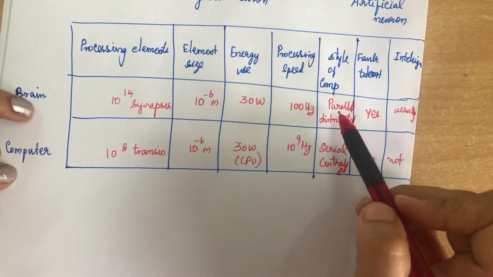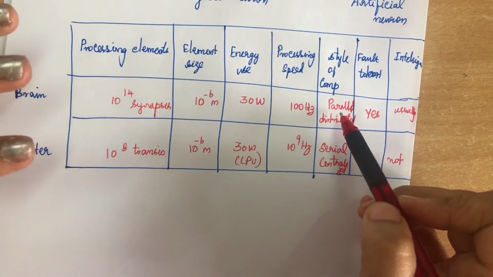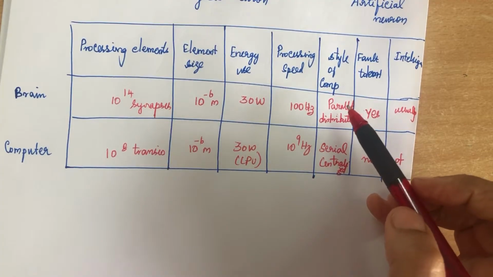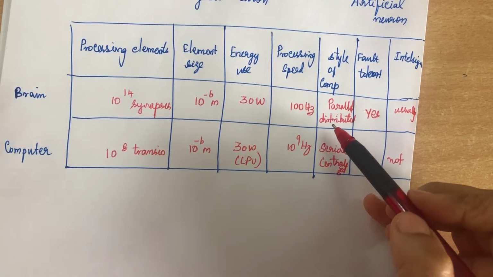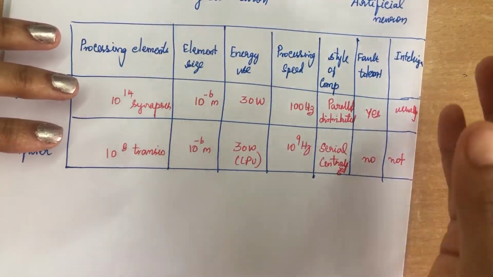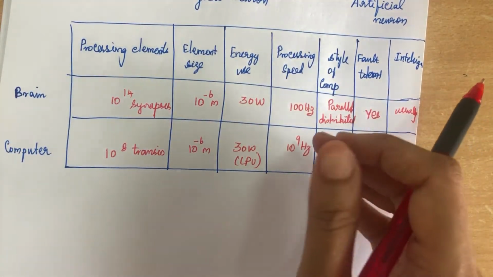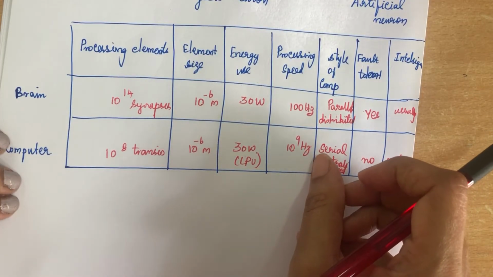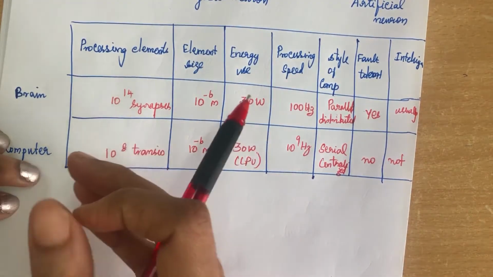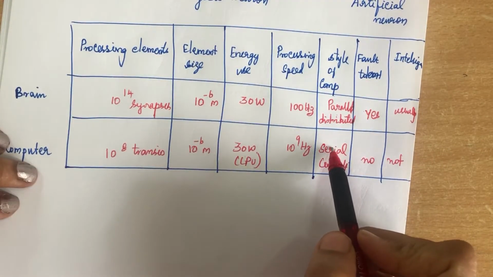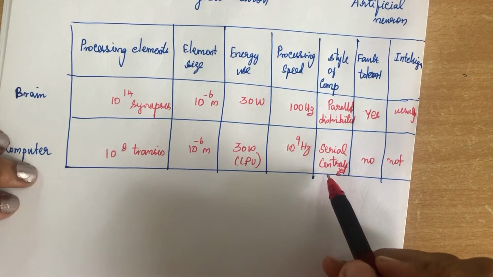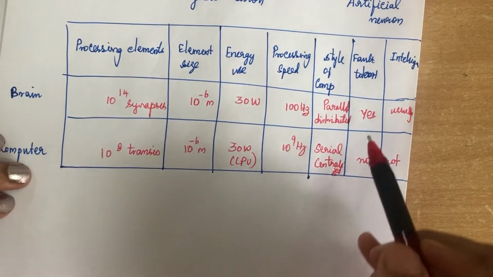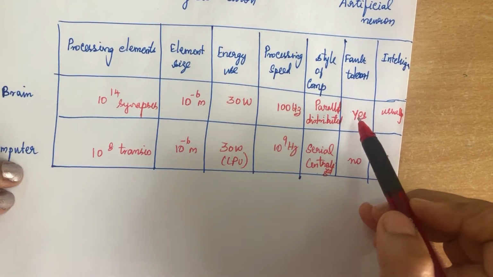Style of computation, here it is parallel. Suppose you can think of multiple things, you can think in parallel, and it is distributed. Like one hand can do one work, another hand can do another work, so it is distributed over here. But in the case of computer, it is serial. So you have to finish one work, then go on proceeding with the next work. So it is serial, and all the connection is centralized. It is only the CPU that is going to control all other parts. So it is centralized. And coming to fault tolerance, yes, it is fault tolerant.